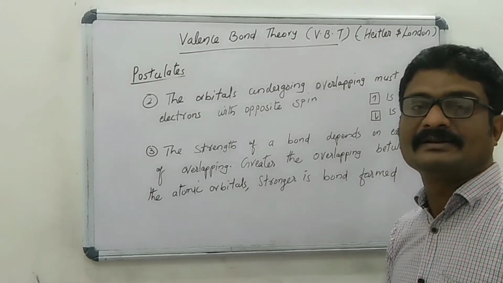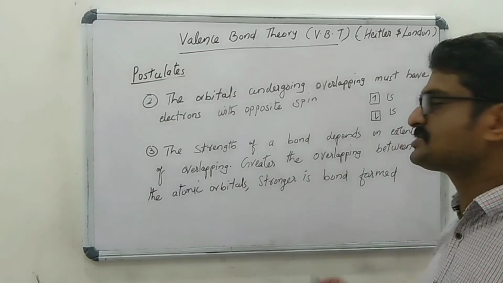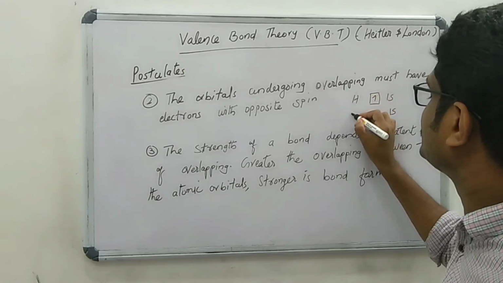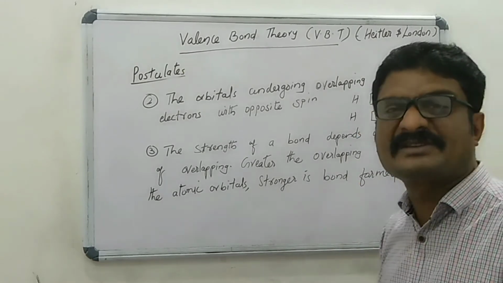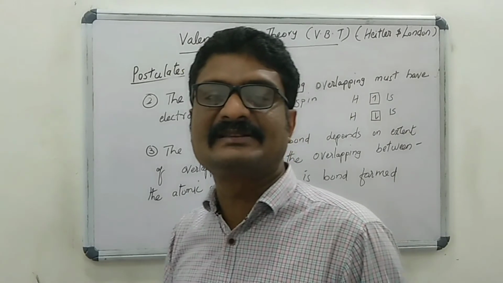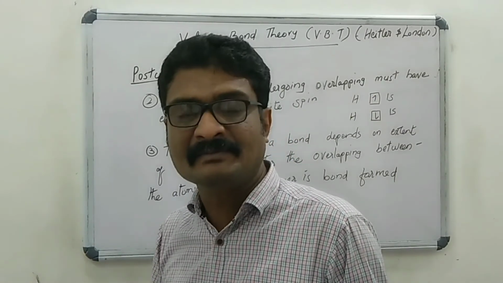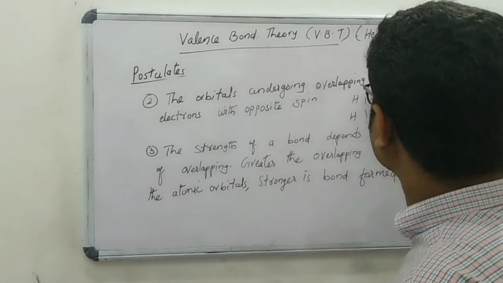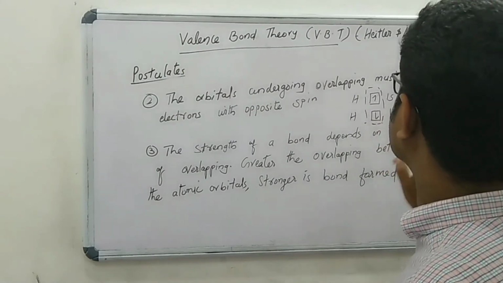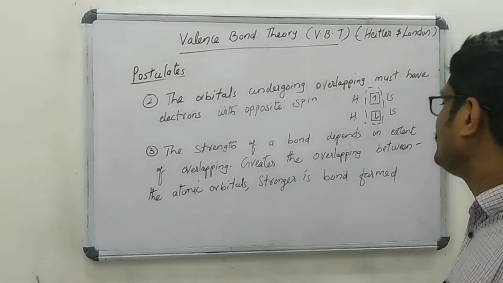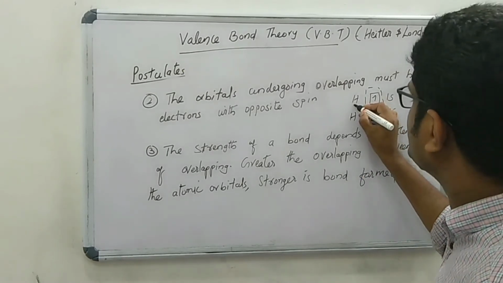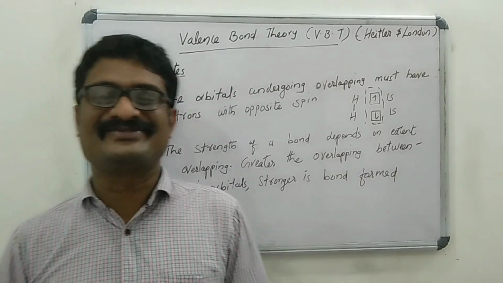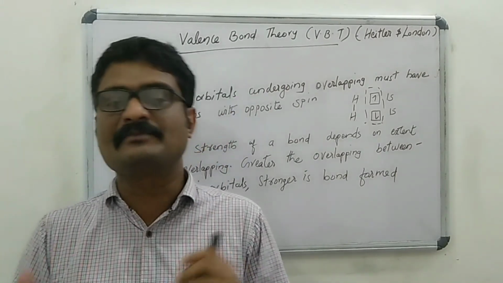The electrons present in these two atomic orbitals must have opposite spin. Then by the overlapping of these two s atomic orbitals, an H-H single bond is formed. That is the second postulate.